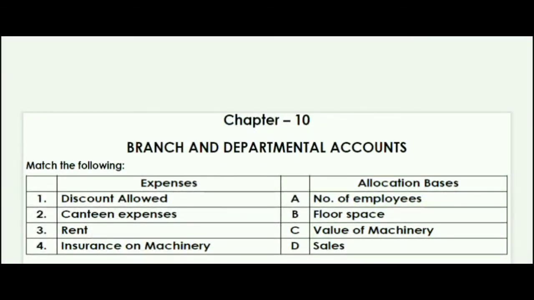So match the following. We'll start with the question from the match the following. Left hand side and right hand side, expenses and allocation basis. Discount allowed, answer is D, sales. Canteen expenses comes under number of employees, B. Third is rent, which is floor space. Fourth is insurance on machineries, that is value of machineries. So first D, second A, third B, fourth C.